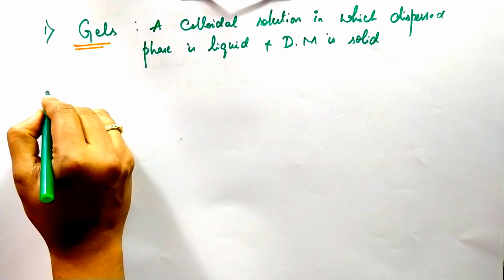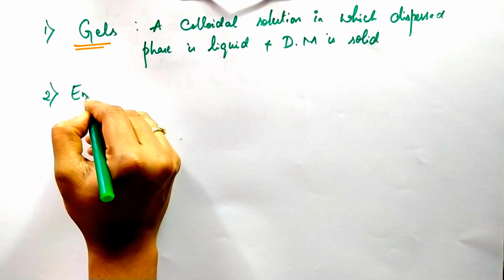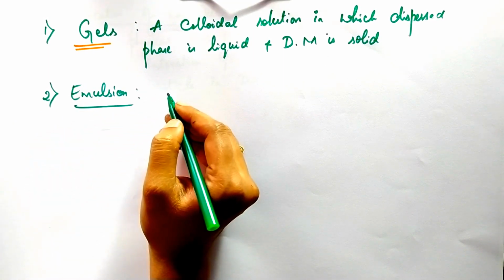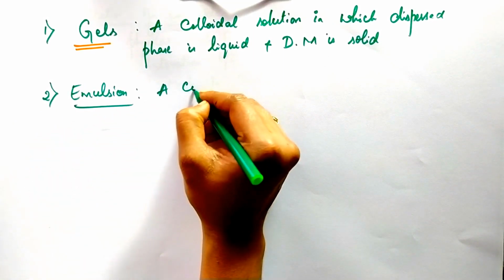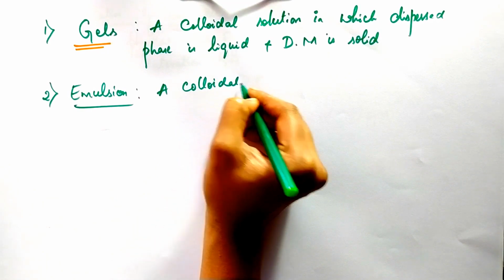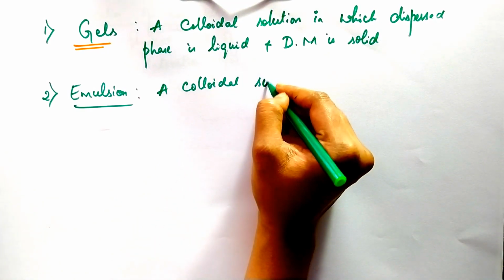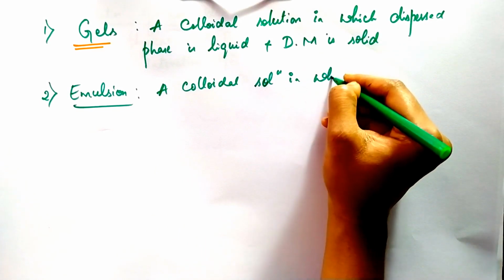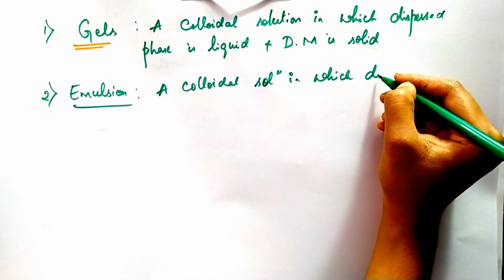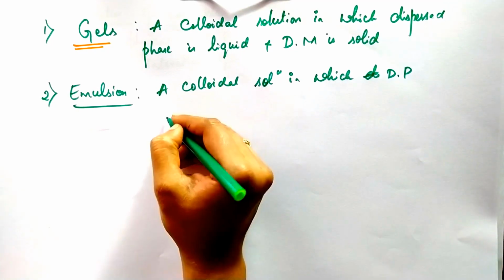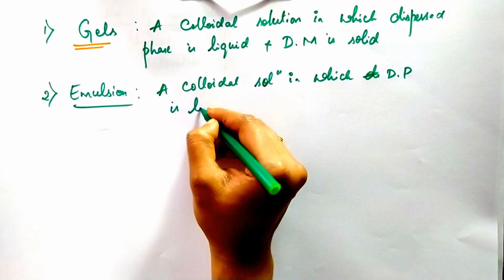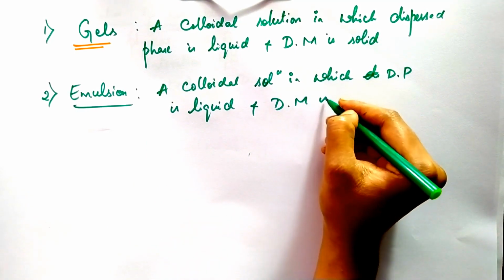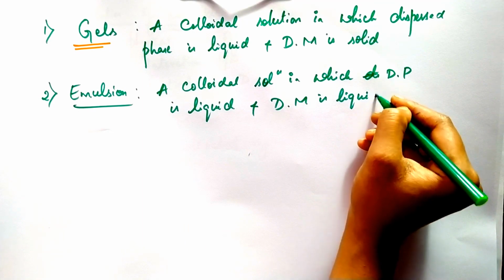And the second one is emulsion. A colloidal solution in which the dispersed phase is liquid and the dispersion medium is also a liquid is called an emulsion.